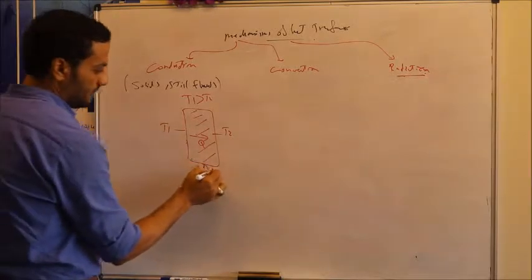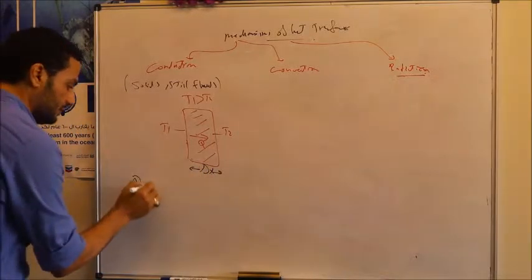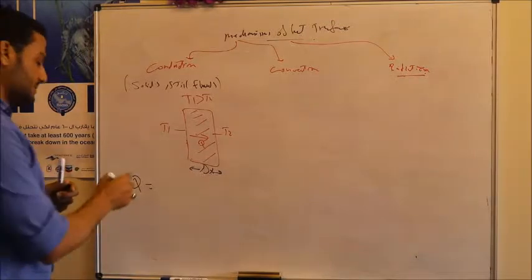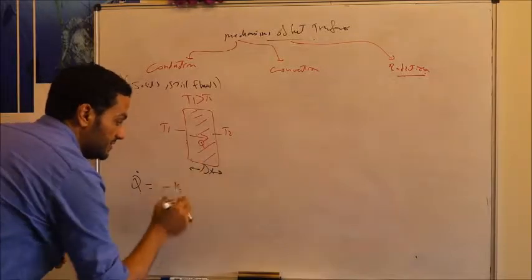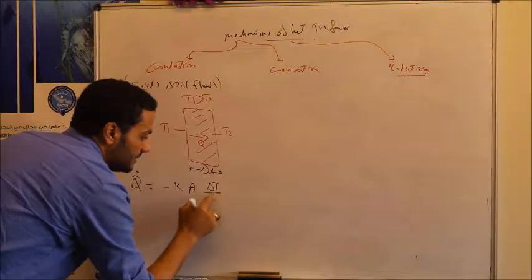If this body has a width delta X, then based on Fourier's law of heat conduction, the rate of heat transfer Q dot equals minus the thermal conductivity of this material k multiplied by area multiplied by dT/dx.